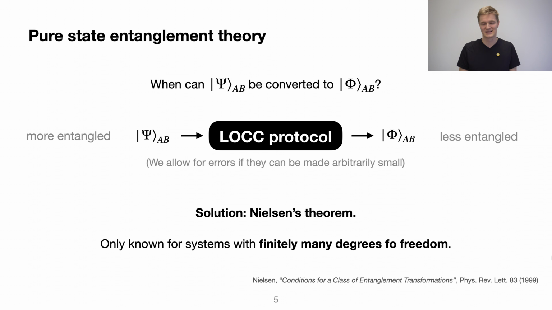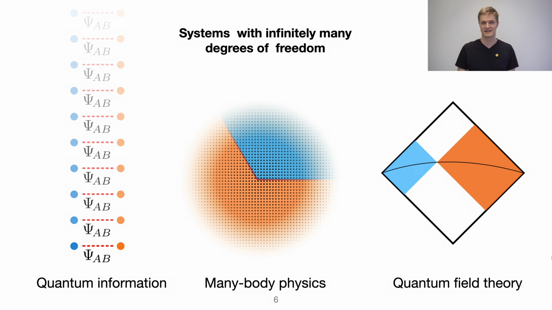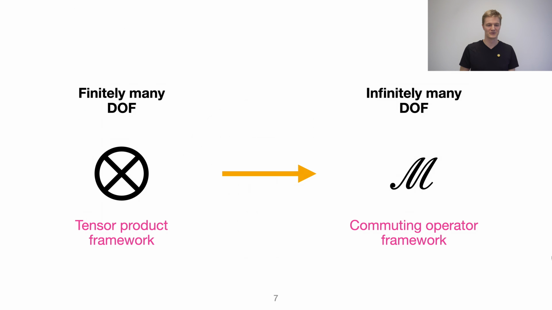Those are systems, for example, in many-body physics, where I have a quantum gas in the thermodynamic limit, or where I may be already in a quantum field theory, or setups in quantum information theory, where, let's say, Alice and Bob share an unlimited amount of entangled Bell pairs. Then I can model that by saying they share infinitely many, and then we have infinitely many degrees of freedom. So to describe systems like that, we need another language. This language requires that we move from the usual tensor product framework to the commuting operator framework.